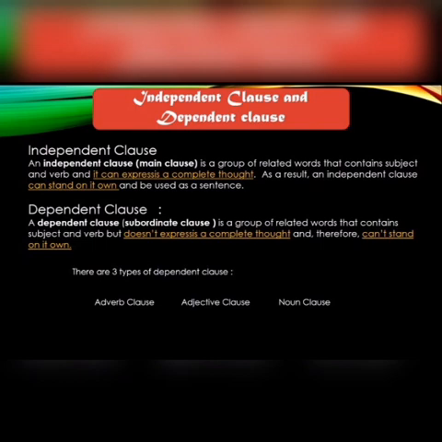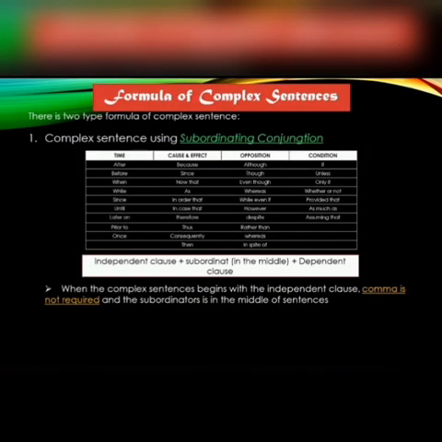Dependent clause. A dependent clause, or subordinate clause, is a group of related words that contains a subject and verb but doesn't express a complete thought and therefore cannot stand on its own. There are three types of dependent clause: 1. Adverb clause. 2. Adjective clause. 3. Noun clause.